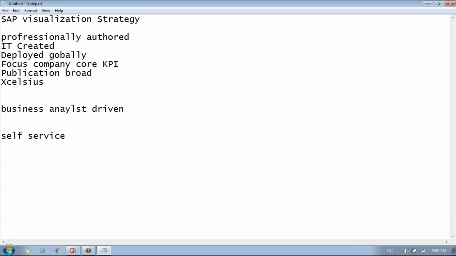When it comes to business analyst driven, this is when an analyst wants to do some analysis, and it's for a small audience basically. If an analyst is creating any visualization, it will answer specific questions.